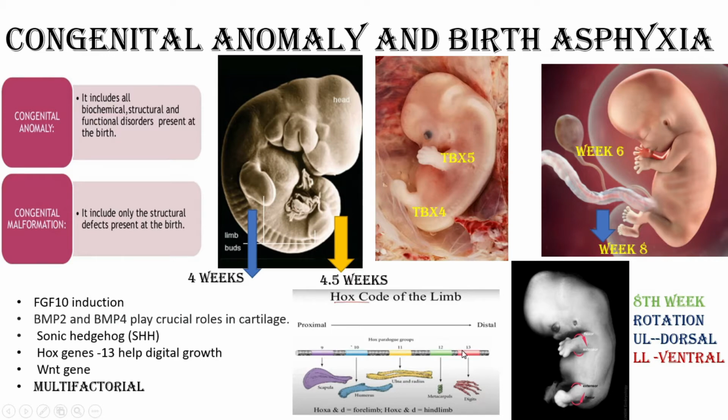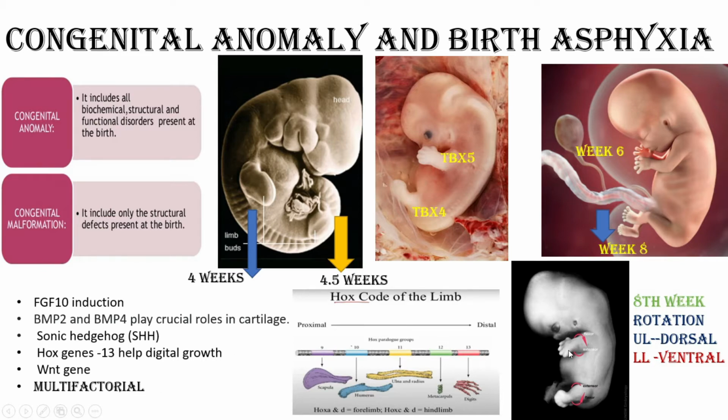So any mutation or any problem of this gene expression can cause polydactyly or syndactyly. And though I am talking about the genetic level of embryogenesis, malformations, especially congenital malformations in orthopedics, are multifactorial. It is also an MCQ question.